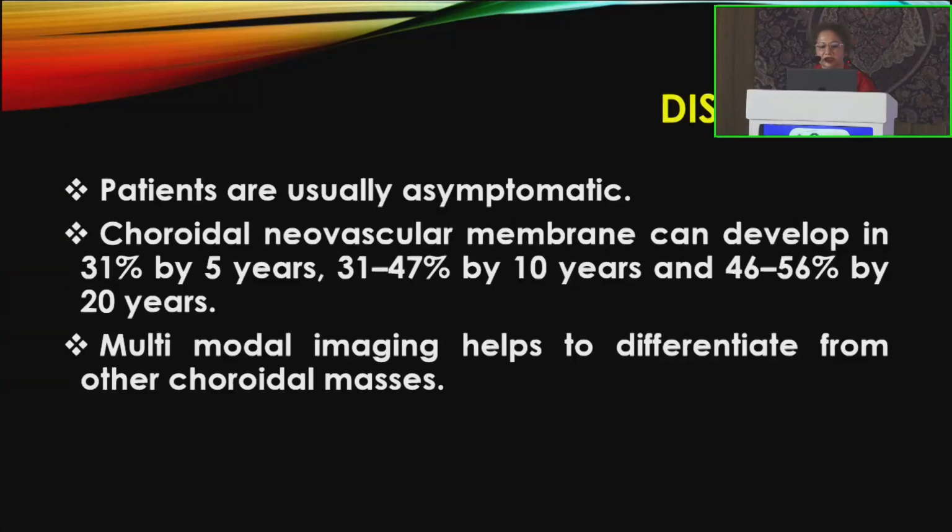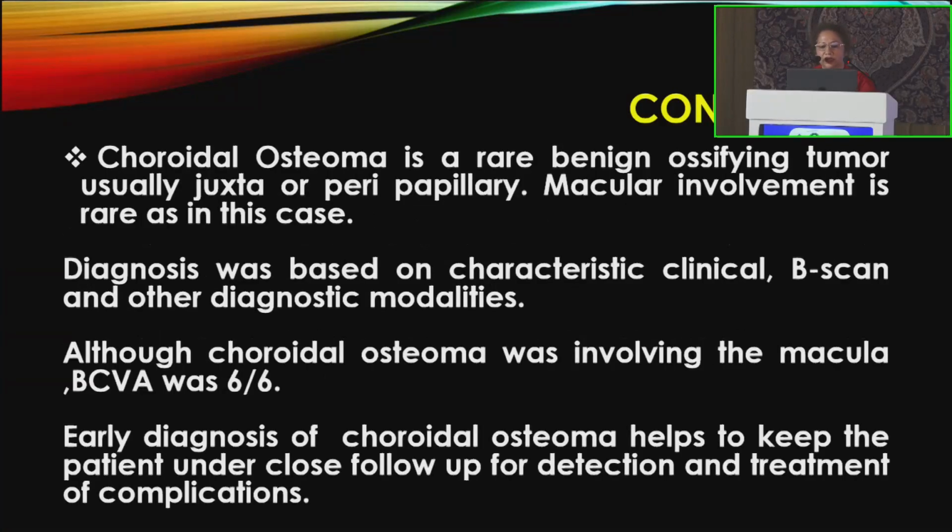choroidal masses. So to conclude, choroidal osteoma is a rare benign ossifying tumor, usually juxta or peripapillary in location. Macular involvement is rare, as in this case, since the macula was involved but the vision was 6/6. And B scan is very diagnostic. Early diagnosis of choroidal osteoma helps to keep the patient under close follow-up for the detection and treatment of complications like choroidal neovascular membrane.